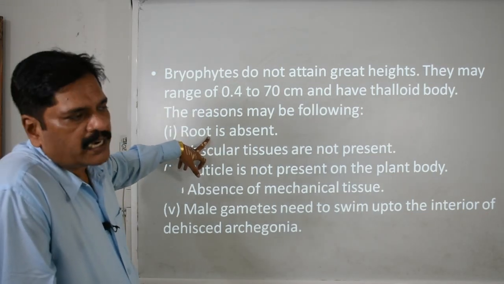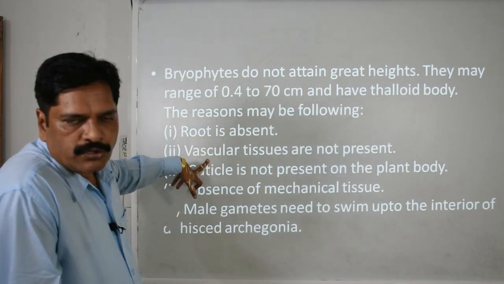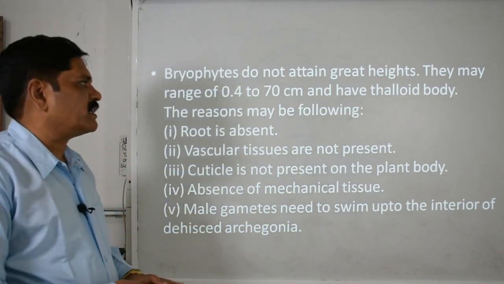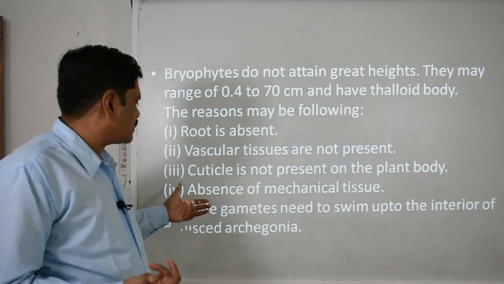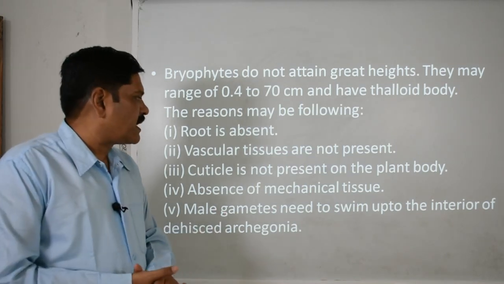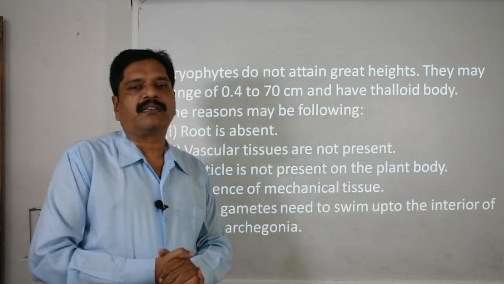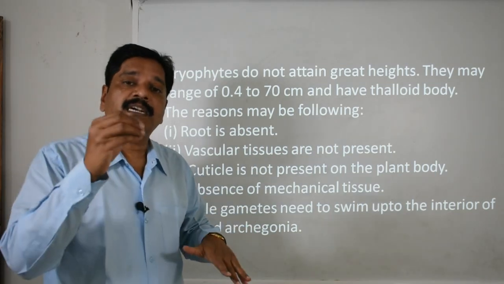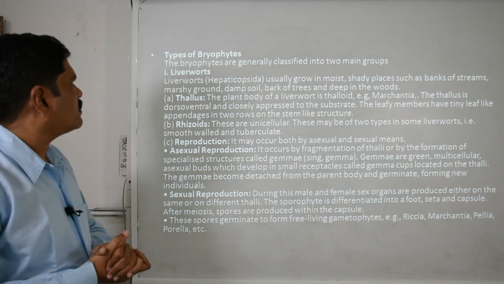The root is absent, so a large quantity of water and minerals cannot be absorbed. Vascular tissue is not present, so water cannot be transported. Mechanical tissue is absent, so mechanical support is not given to the leaves and branches. Also, the male gamete needs to swim up to the interior of the archegonia, so they need a flat surface and a water film for transport. That's the reason they do not reach great heights.